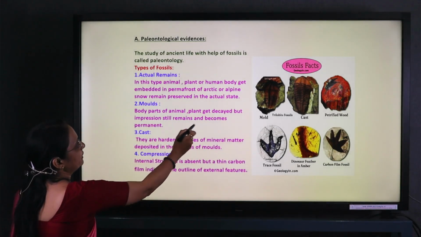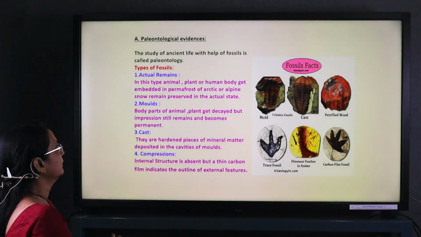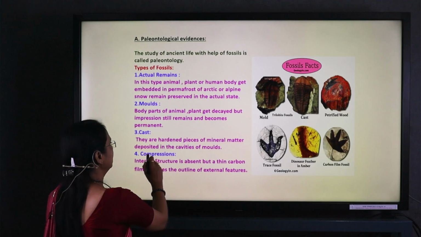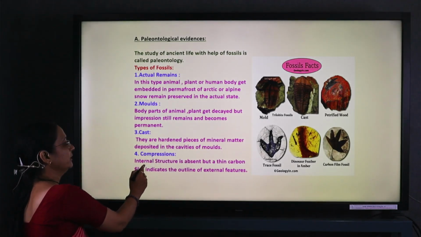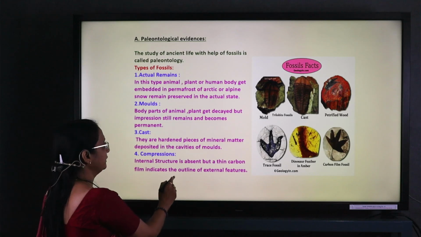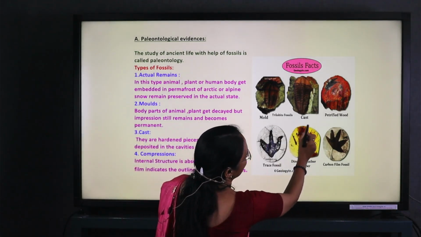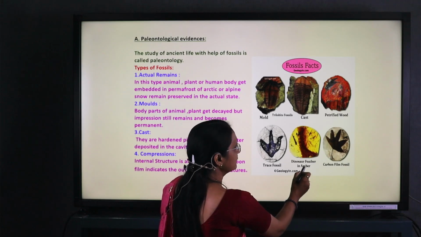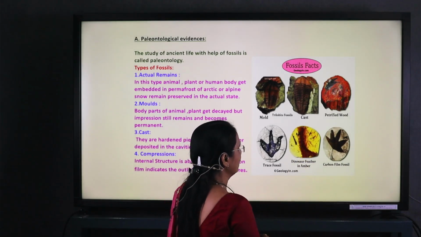In a mold, the body part of the plant or animal decays and the impression remains. Casts are hardened pieces of mineral matter deposited in the cavities of molds. In a compression, internal structure is absent, but a thin carbon film indicates the outline of the external features. Here, mold, cast, petrified wood, trace fossil, dinosaur fossil, and carbon film fossil are shown in this diagram.